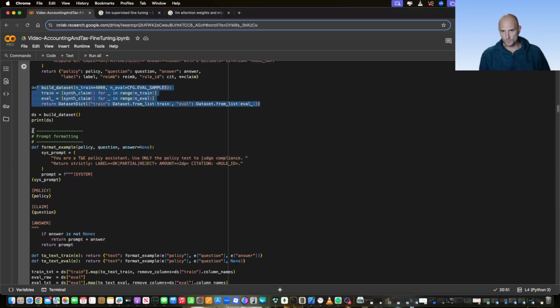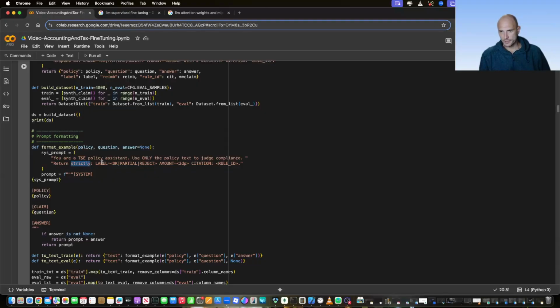And here we are looking at our prompt. So we're preparing our AI LLM to reply. We're saying you are the travel and expense policy assistant. Use only the policy text to judge compliance.